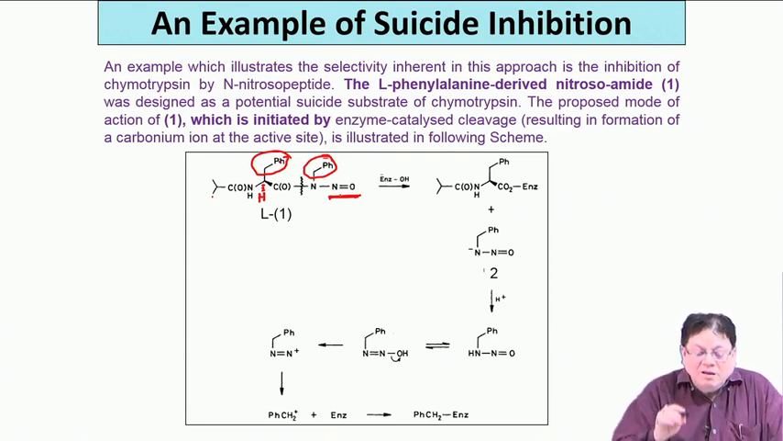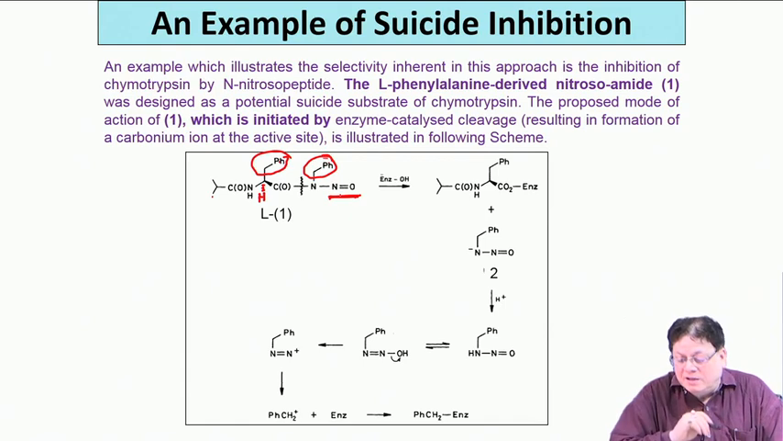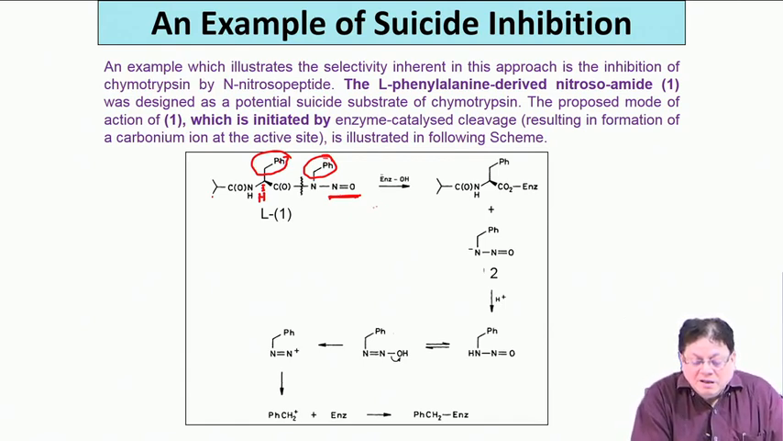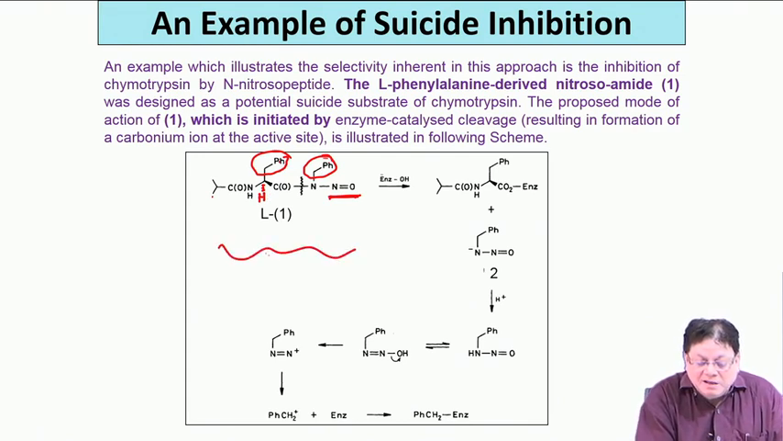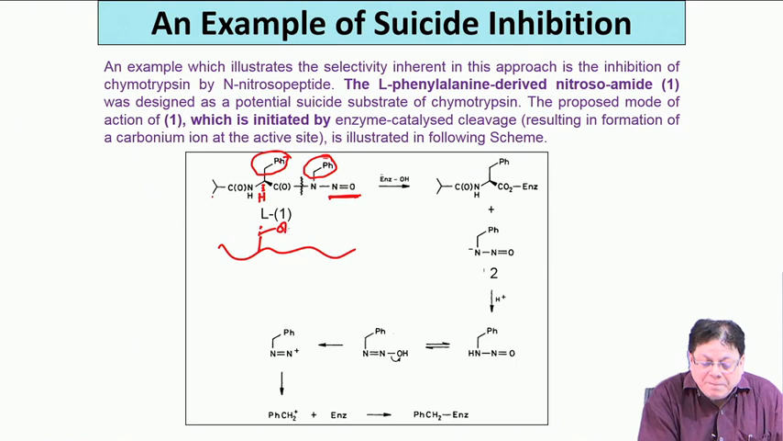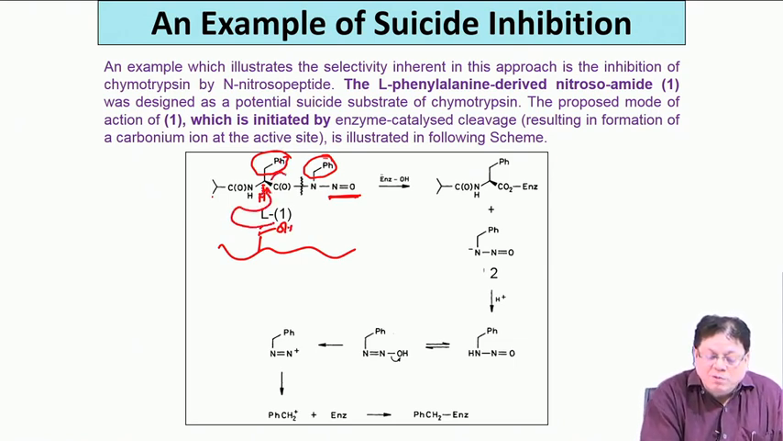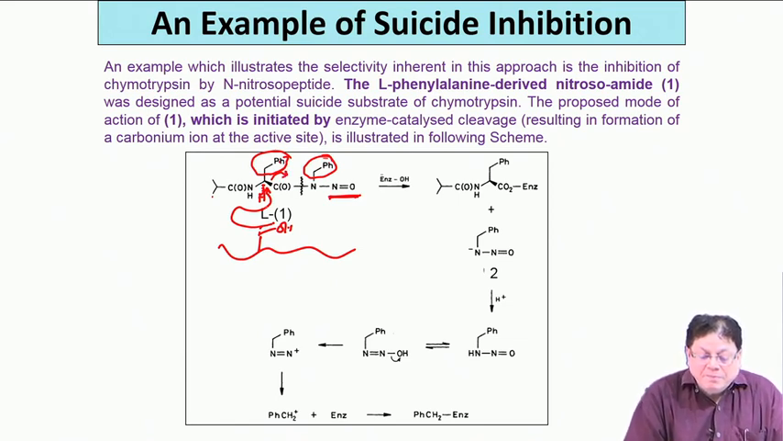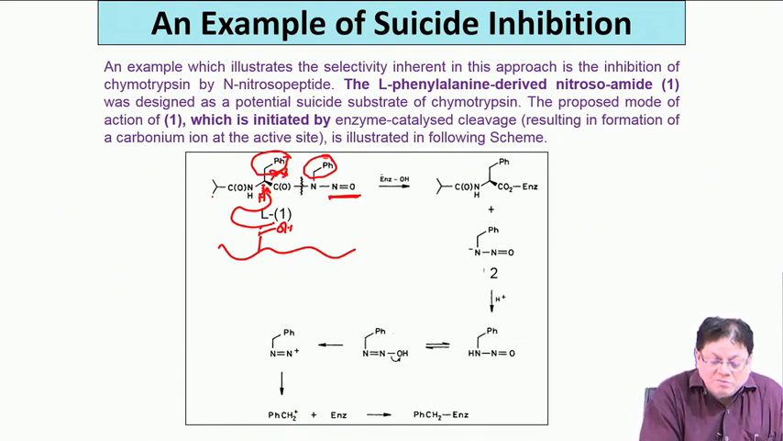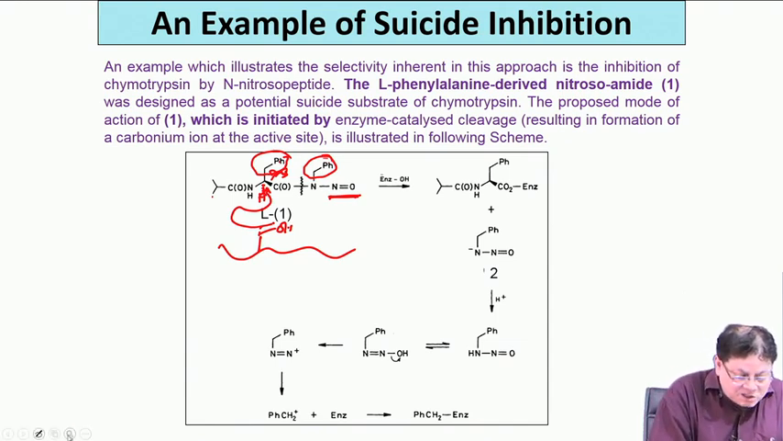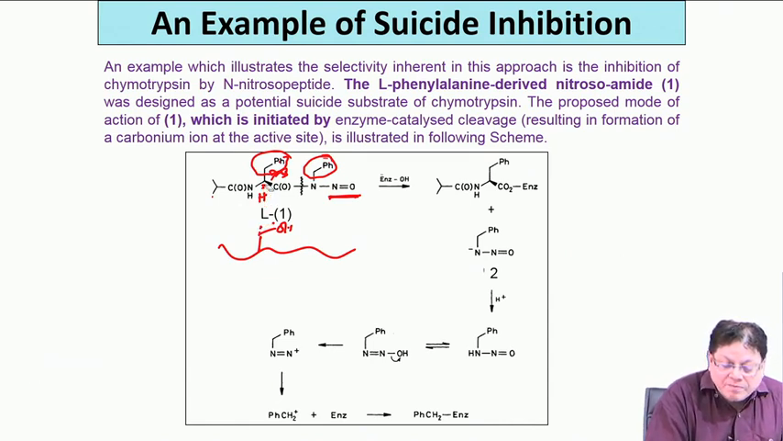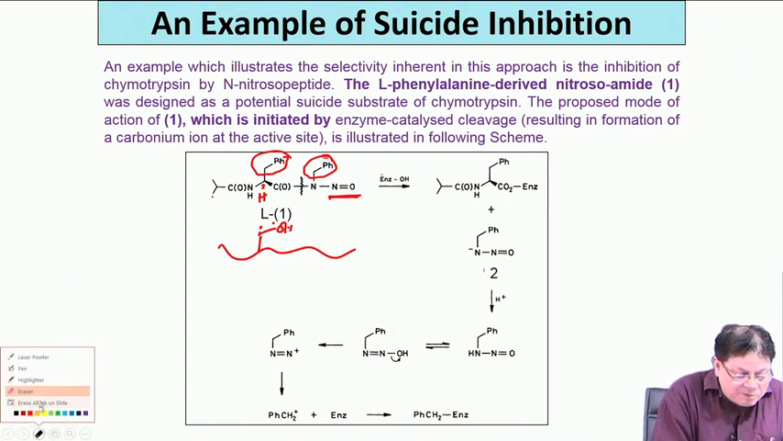What was the idea of the scientist who was doing this? The idea is that, because it is phenylalanine, the enzyme with its same catalytic triad will come and attack this, and this bond will be broken. Not this bond, sorry, I will erase that.